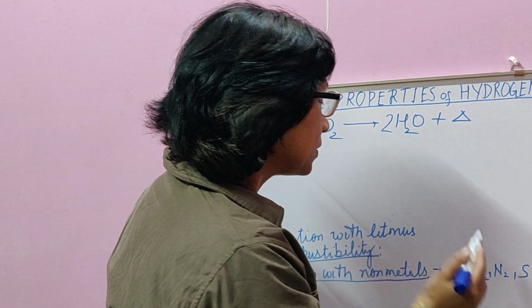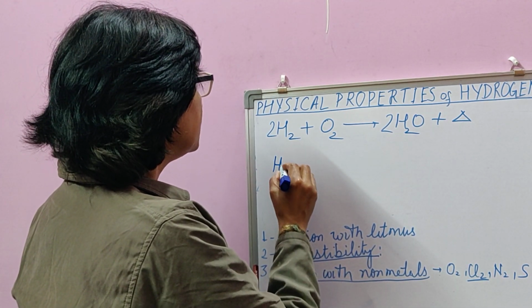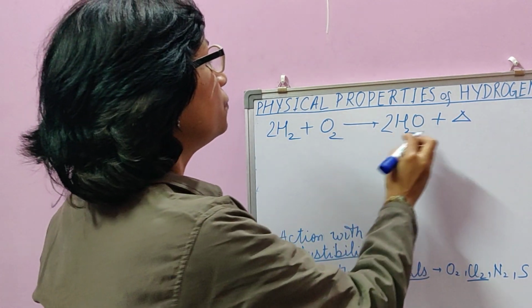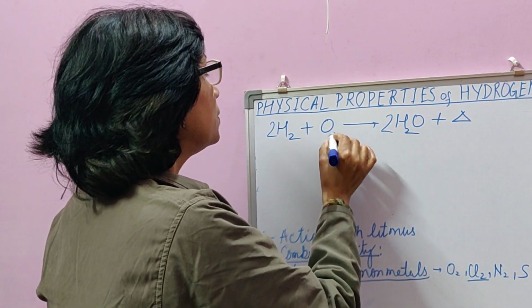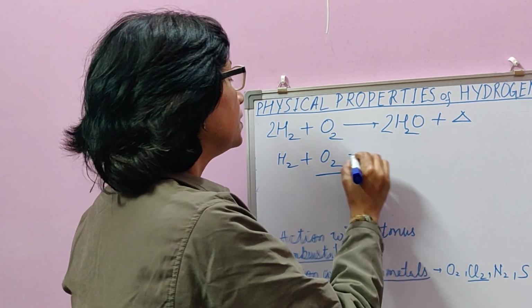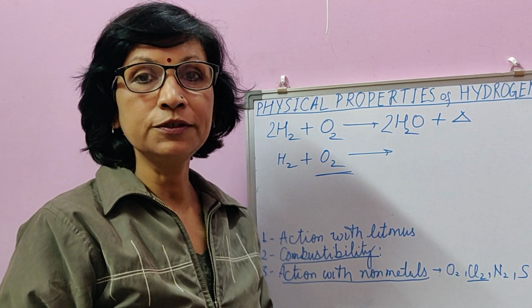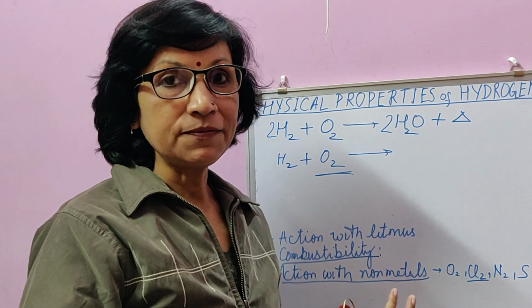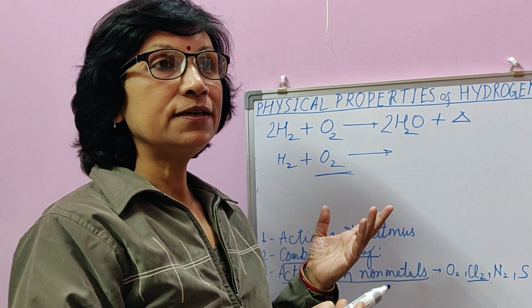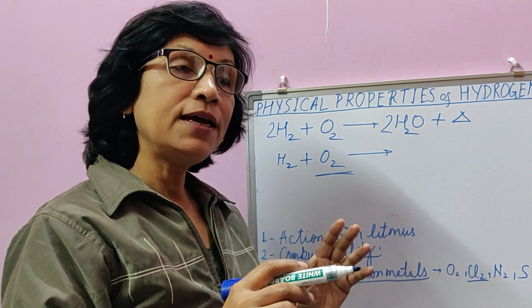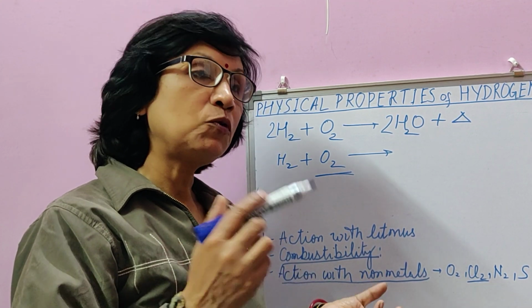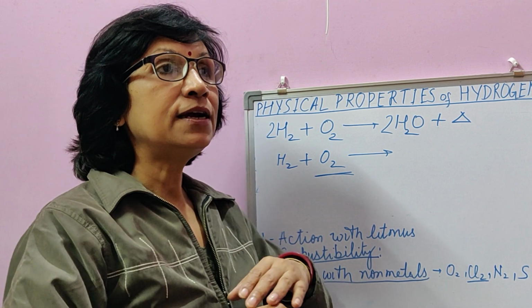Then action with chlorine gas. One more thing, hydrogen burns in air to form water, and this reaction is exothermic. So if air is mixed in hydrogen in bigger amount, then because of the heat produced, the reaction becomes explosive in nature. If the percentage of oxygen is a little, not too much, then it burns with blue flame and gets extinguished with pop sound. But if the proportion of air is more, then it can result in a blast.